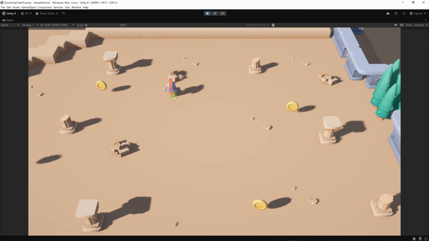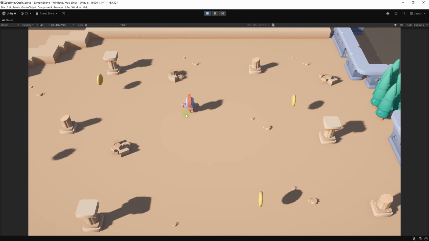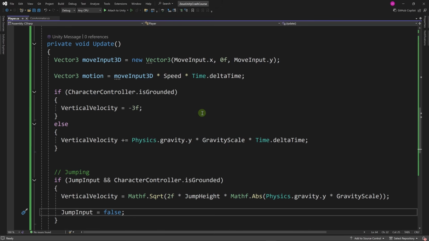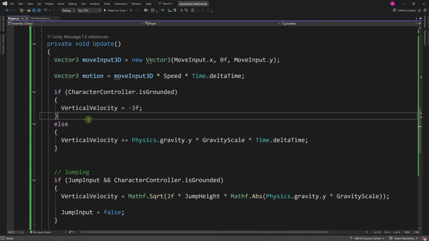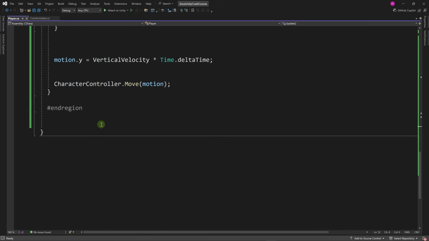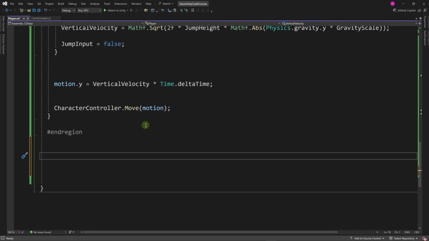Now we have a final detail that we need to take care of. Our character needs to look in the direction where we are moving. Let's go back to our code. We can use this move input 3D to determine the rotation of the character. Let's do it in a method. Let's write a new method here, or perhaps down here. The return value, we want it to be a float. It will return an angle.